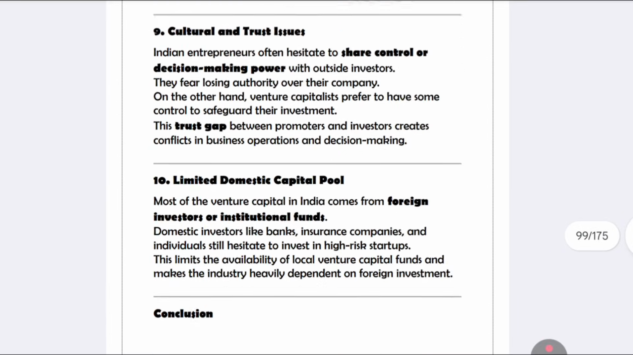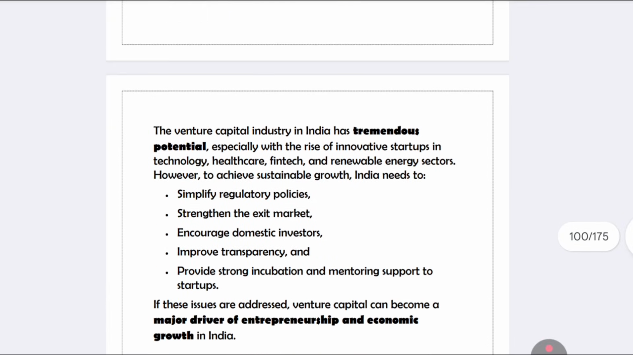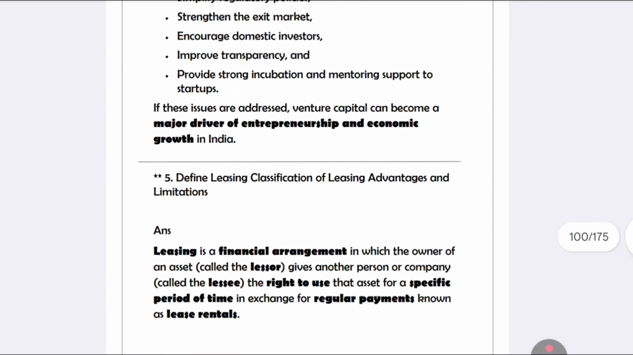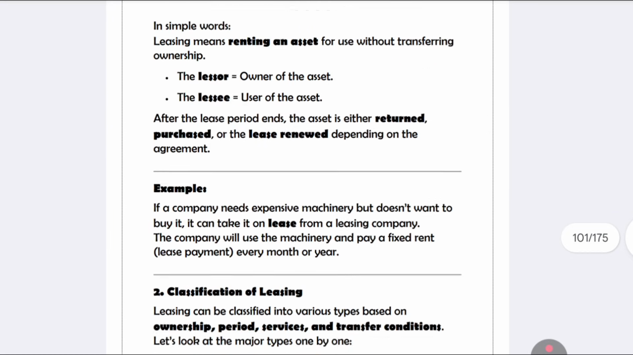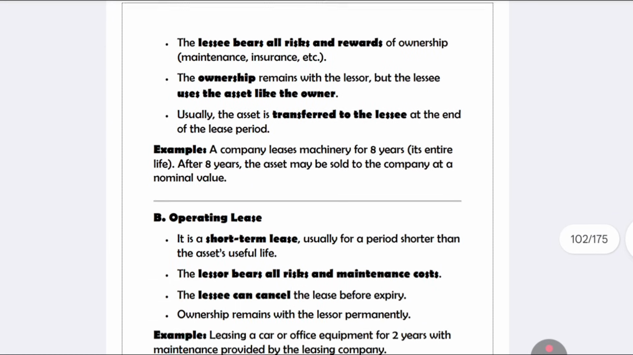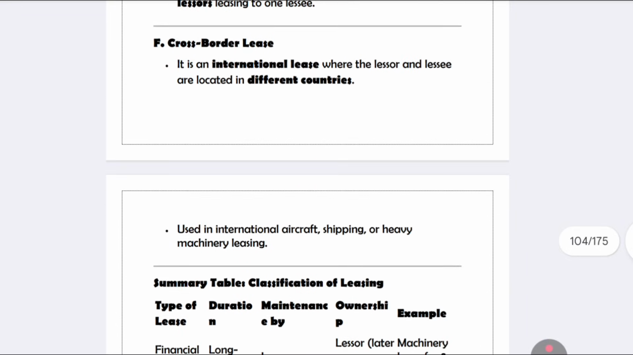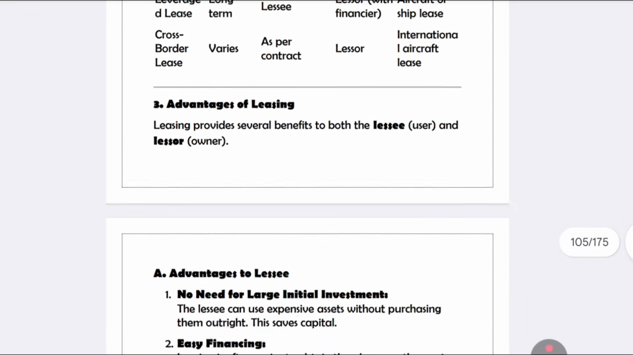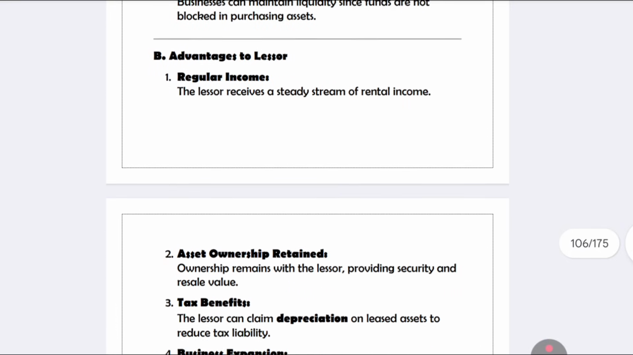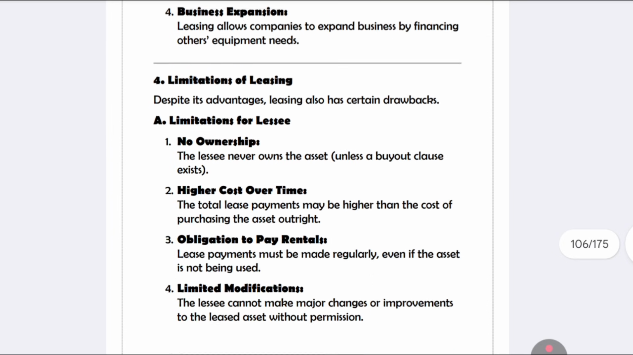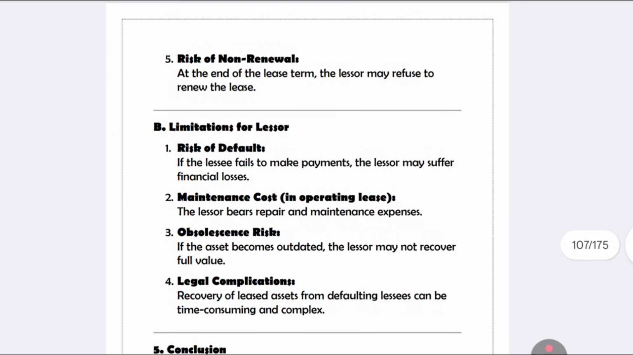When you are writing, try to write flow charts. Try to draw a diagrammatic representation of your points. From the third unit, definitely there will be a question related to leasing. Either they may ask what is leasing, what is the purpose, what are the advantages, disadvantages, like that, from unit number 3.